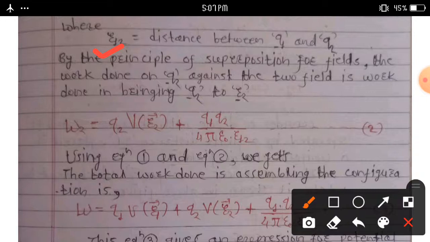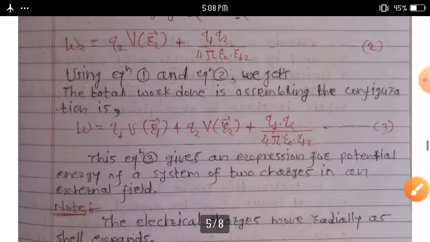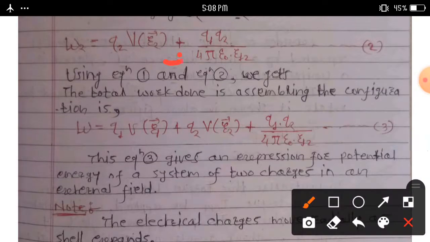By the principle of superposition for the field, the work done on q2 against the two fields gives W2 is equal to q2 into V of r2 plus q1 q2 upon 4 pi epsilon naught r12.